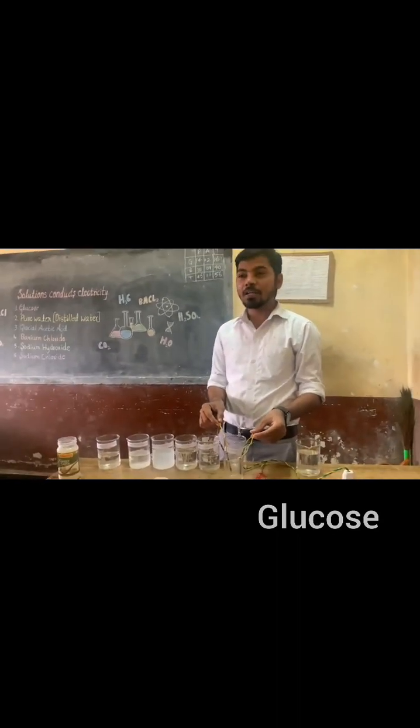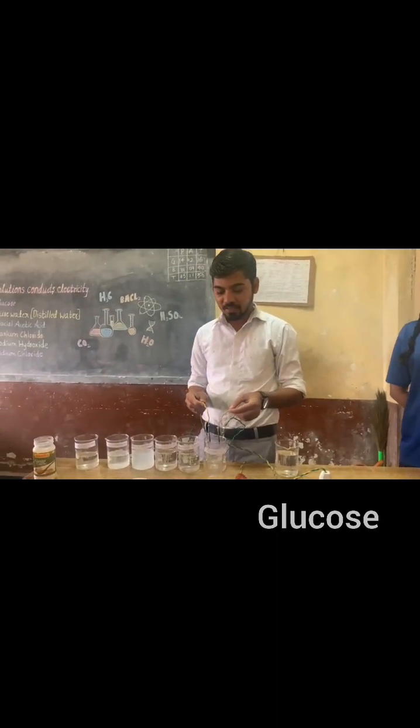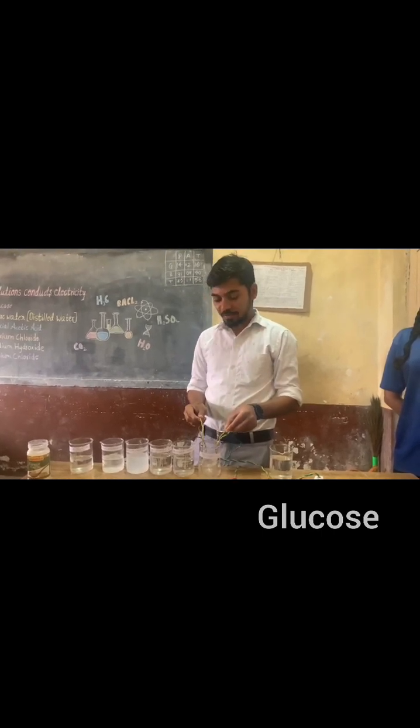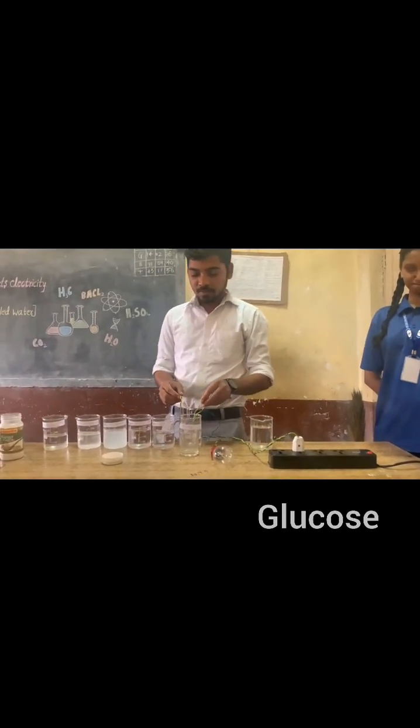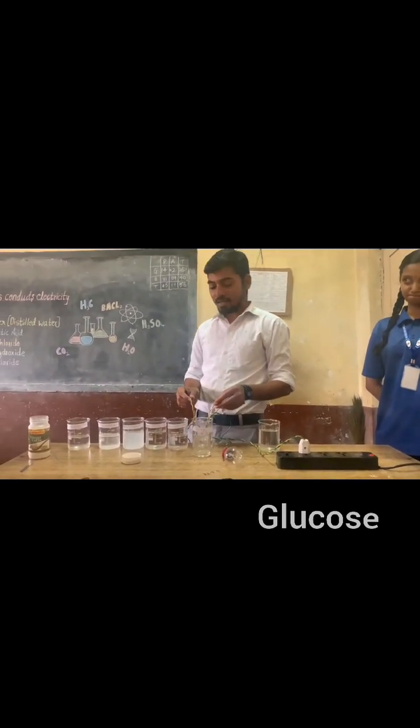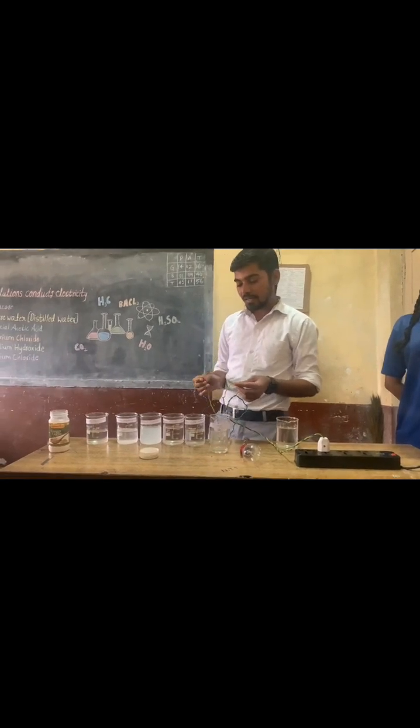When we dip it into the glucose solution, as we already know, it is a bad conductor of electricity. Let's see whether it will conduct electricity or not. You can see there is no glowing of the light, and hence glucose is called a bad conductor of electricity.